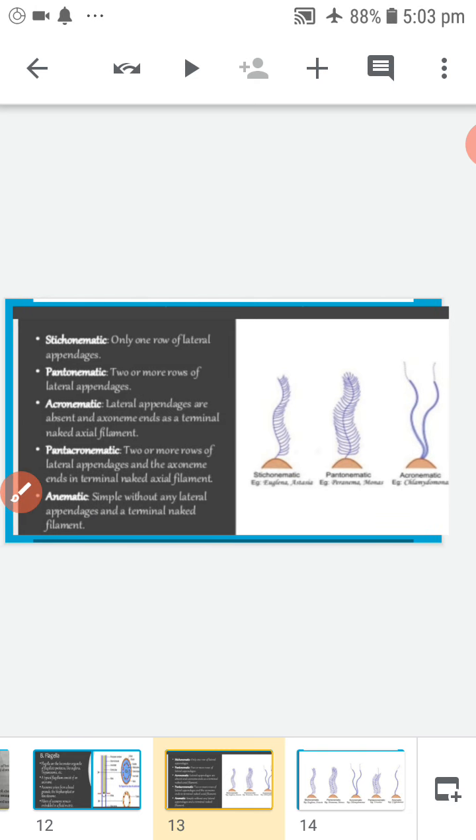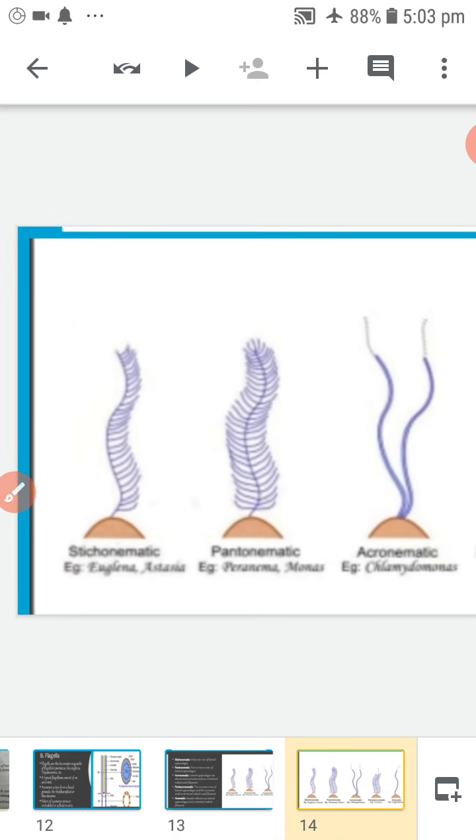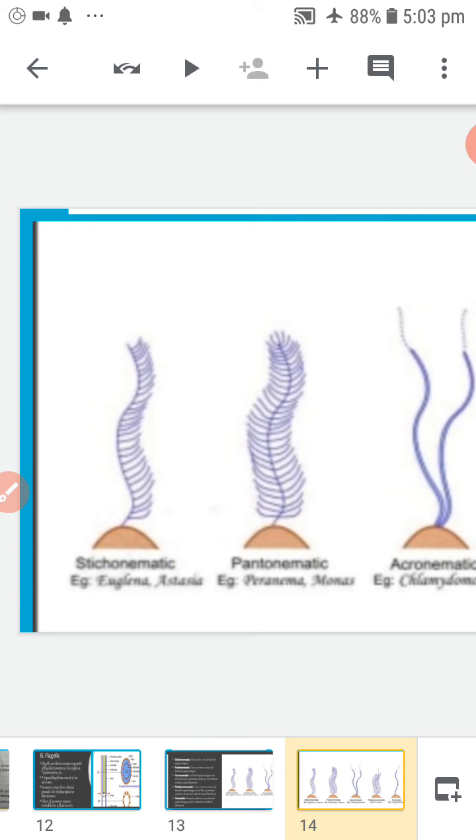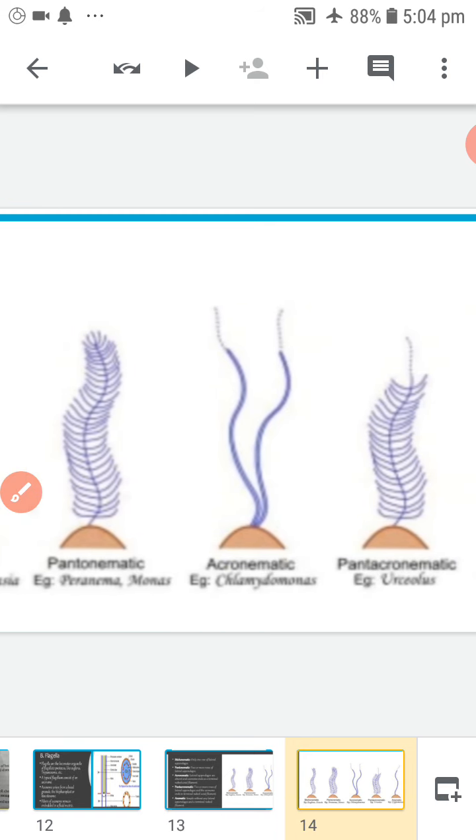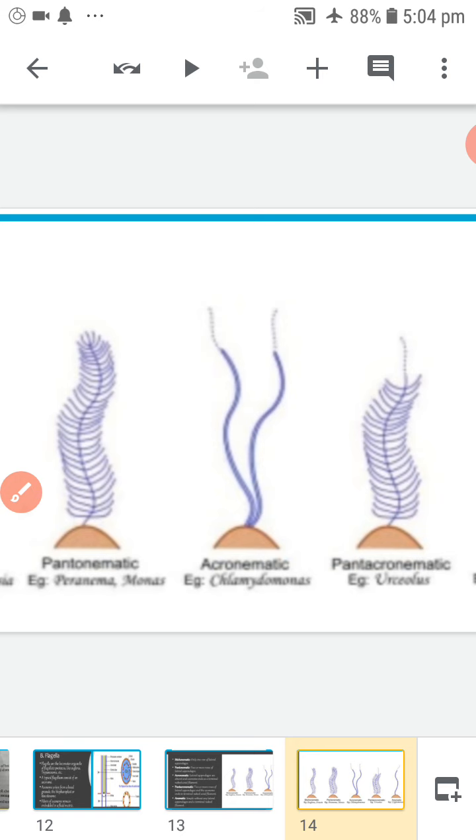First one, stichonematic. When the mastigonemes are present on one side of the flagellum, it is called stichonematic. Example, Euglena. Next, pantonematic.